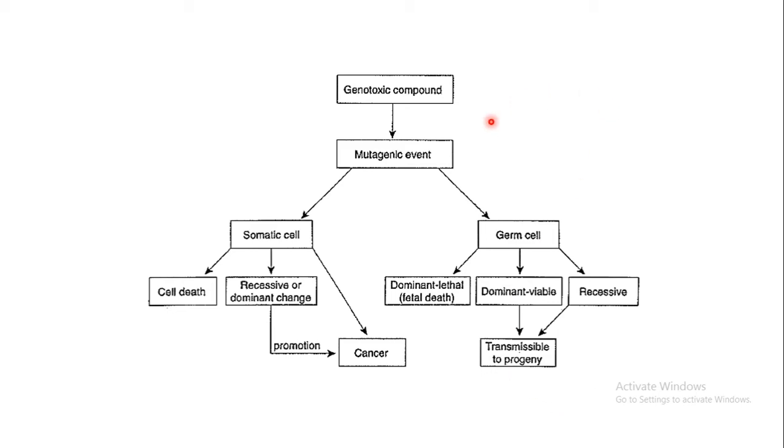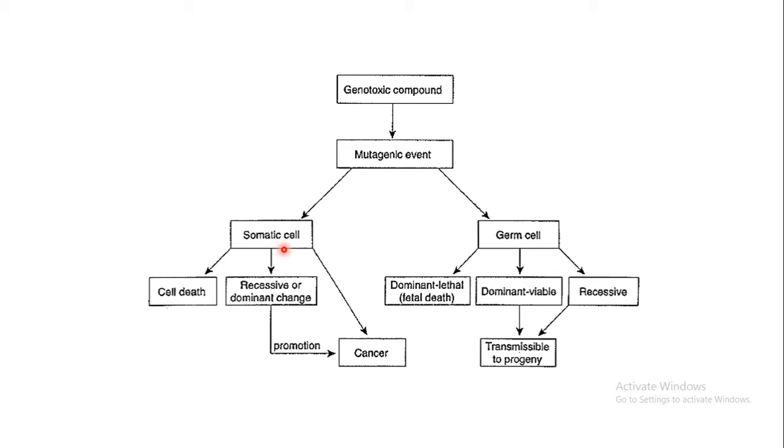So this is just a representation. A particular substance, if it is genotoxic in nature, may result in mutagenic events. This may affect the somatic cell or the germ cell. A somatic cell is any type of cell found in the body excluding the germ cells, that is cells which generate the gametes.